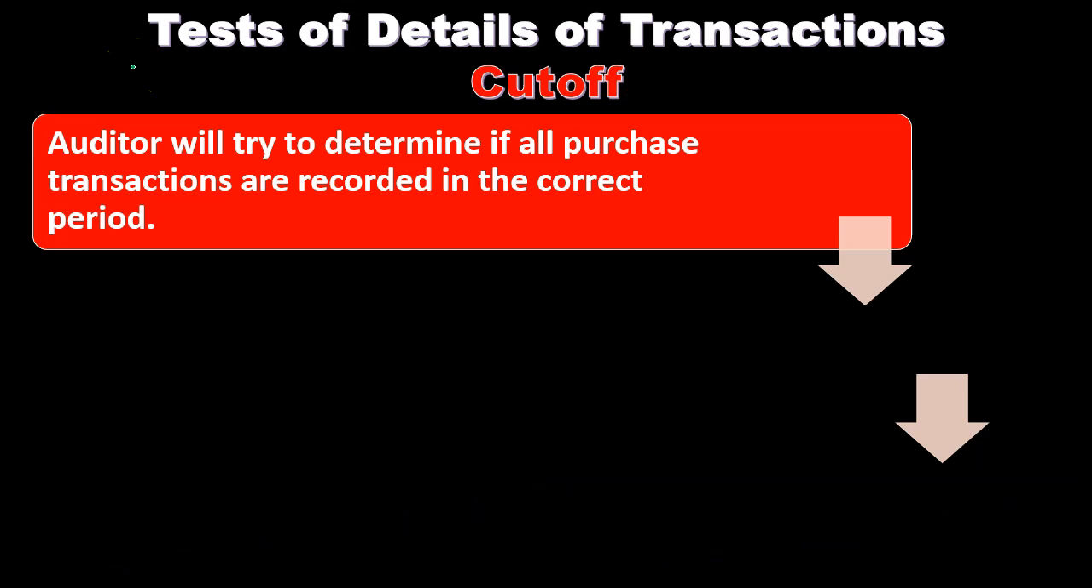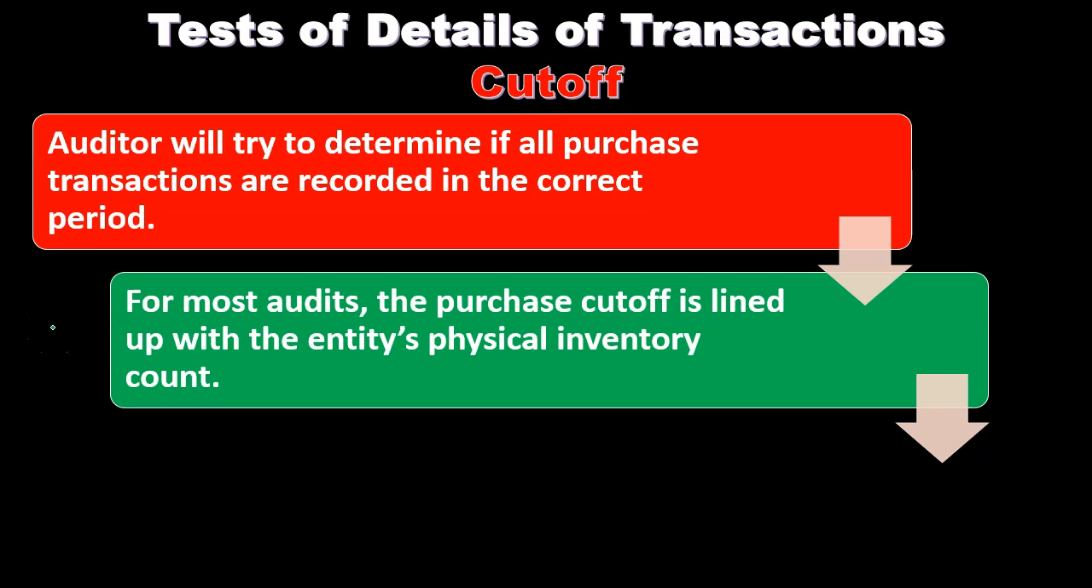Next, we have the assertion with relation to the test of details of cutoff. So recall that the cutoff is typically going to be that year-end type of information. Are things properly recorded in the proper time period? The auditor will try to determine if all purchase transactions are recorded in the correct period. For most audits, the purchase cutoff lines up with the entity's physical inventory count. So we're going to basically line this up with the physical inventory count.